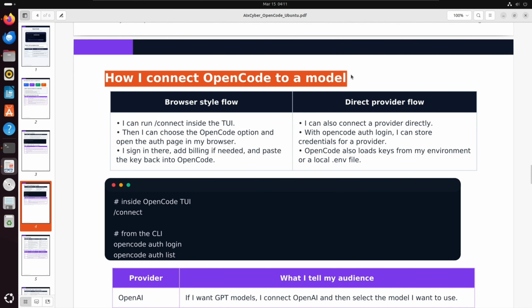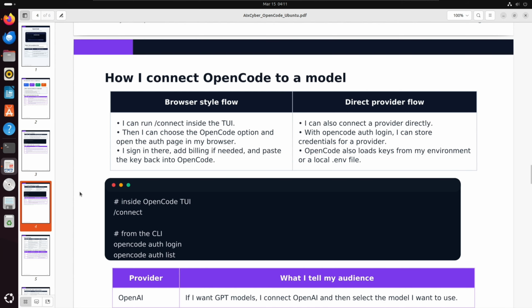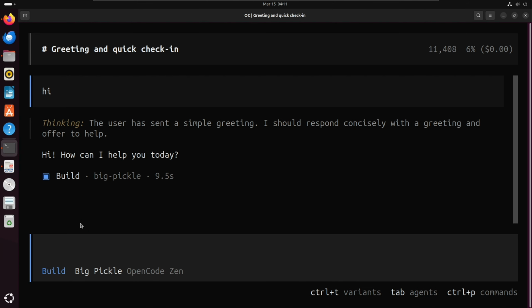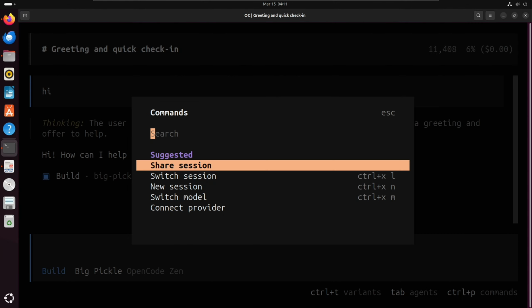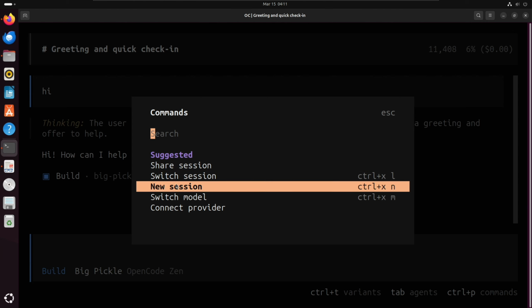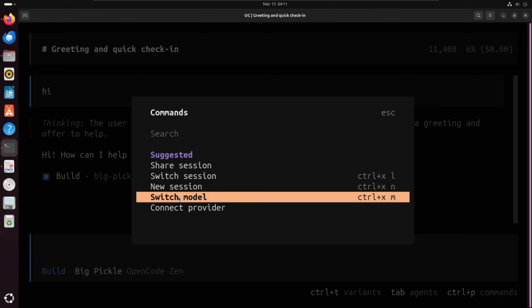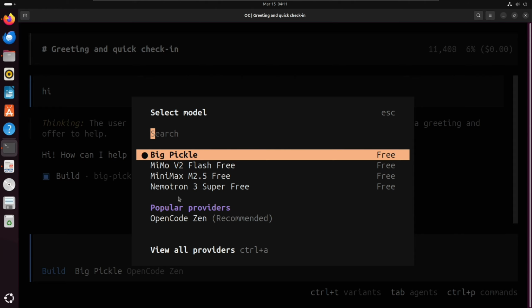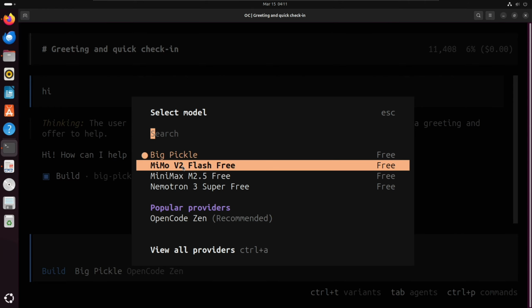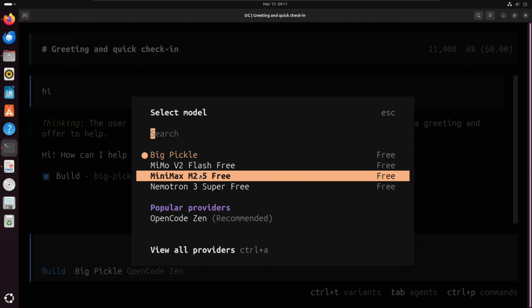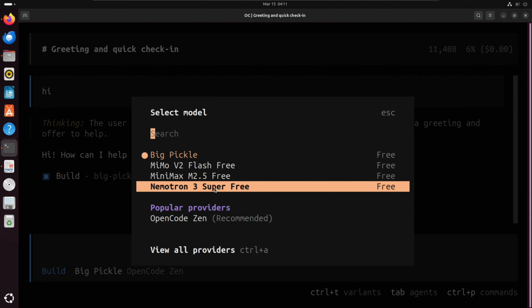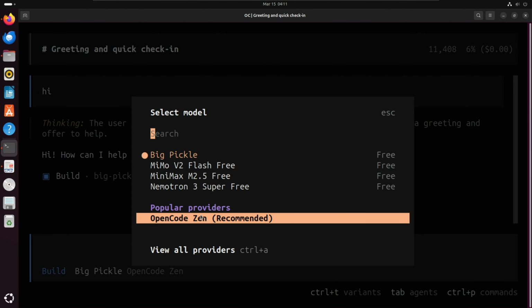Okay, so here is the browser style flow and direct provider. If you get there, you can choose many other models too. Here, if I click Control P or Control T, Control P will show you how to switch session, to switch to a new model, to get a new agent. So you can choose different free models available as a default option. Now you can choose the regular models too.